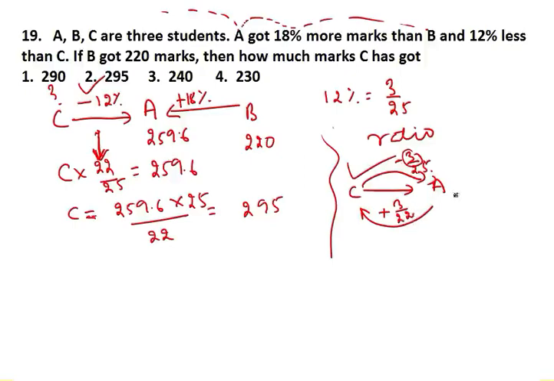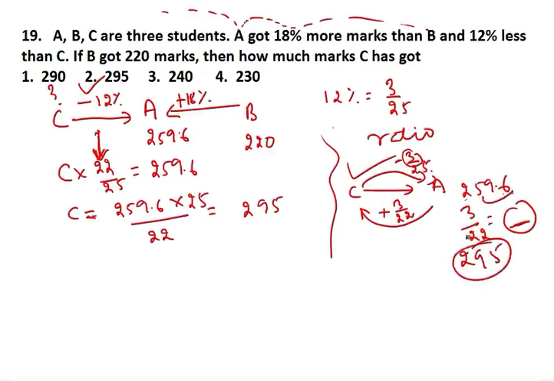And A, we know it was 259.6. Now this 3/22 you have to increase to get C. So in 259.6, if you increase this number by 3/22, when you increase, you get some number, then that number you have to add here. When you add, you get 295. I hope this point is clear to you. If you have any doubt, please do message me.